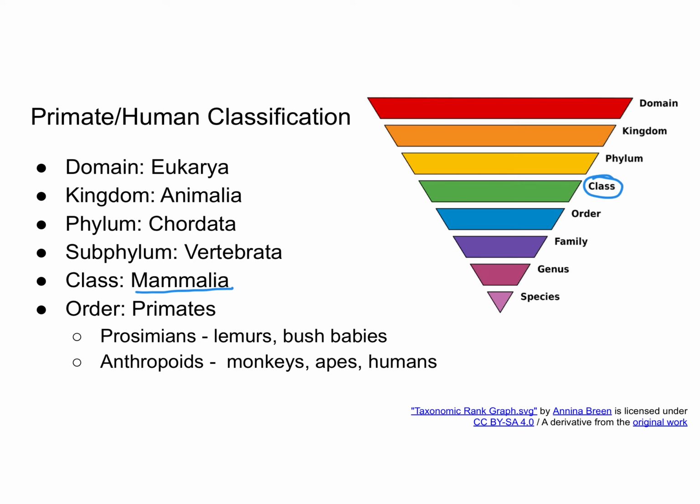Within the class Mammalia, we can further focus in on the primates by looking at the order, which is the next level of taxonomy, and we're becoming more and more specific. And so we're going to talk about some prosimians, which includes things like lemurs and bush babies, and anthropoids, which includes monkeys, apes, and humans. And we're really going to focus mostly on the monkeys, apes, and humans.